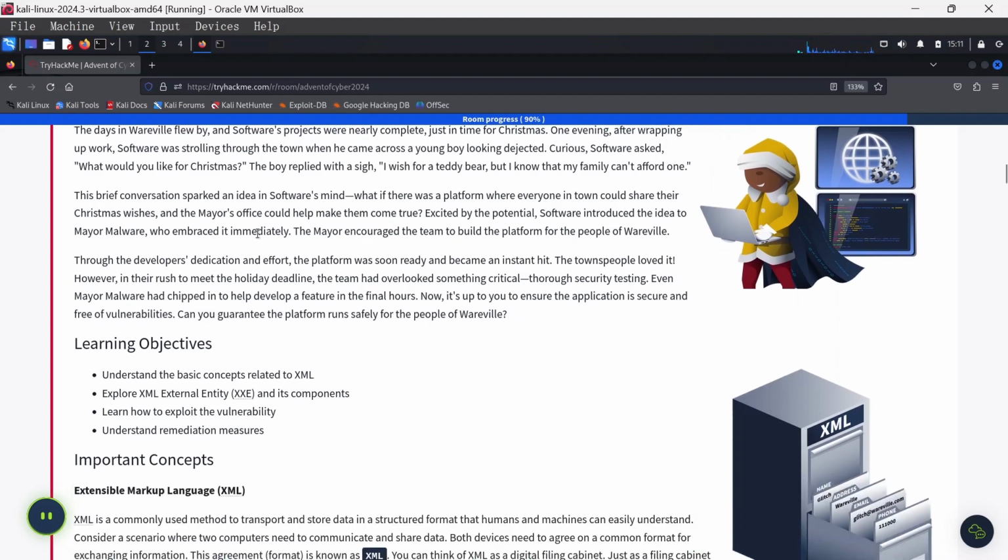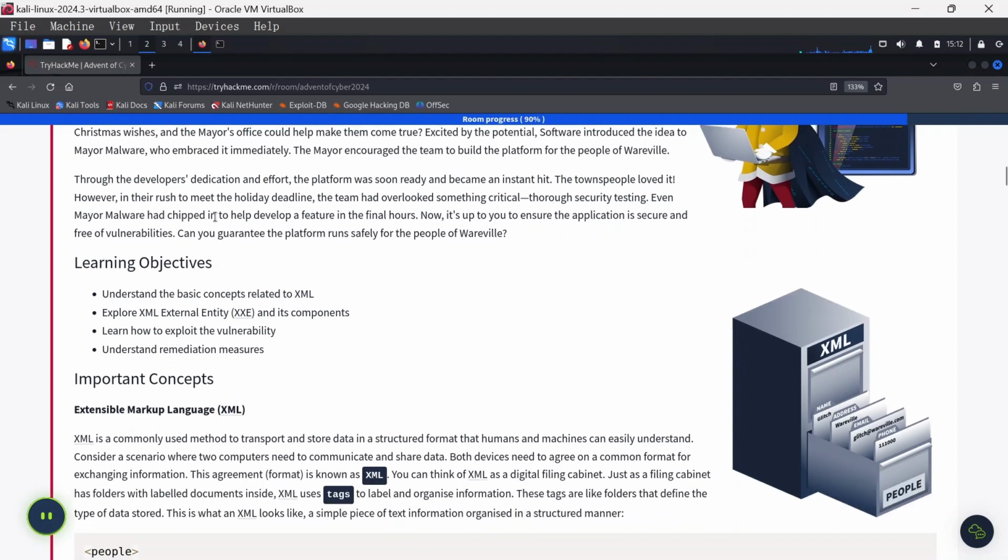Now, the brief conversation sparked an idea in Software's mind. What if there was a platform where everyone in town could share their Christmas wishes, and the mayor's office could help make them come true? Excited by the potential, Software introduced the idea to the mayor, Mayor Malware, who embraced it immediately. The mayor encouraged the team to build a platform for the people of Wavell. Through the developers' dedication and effort, the platform was soon ready and it became an instant hit. The townspeople loved it.